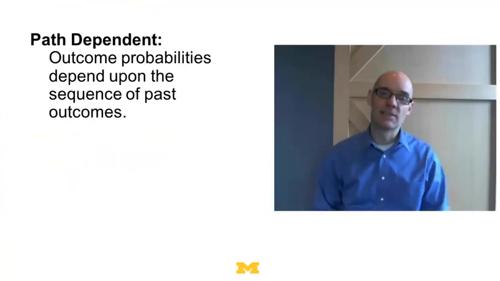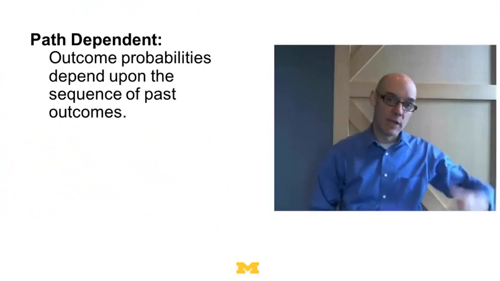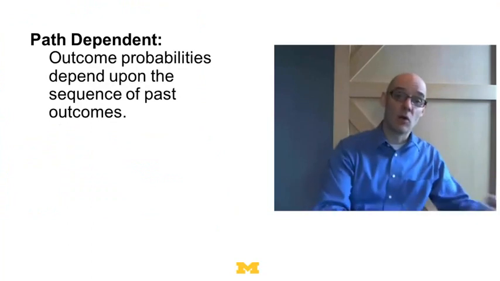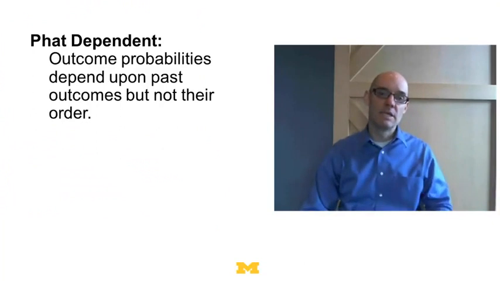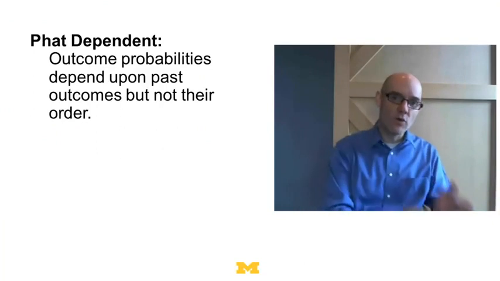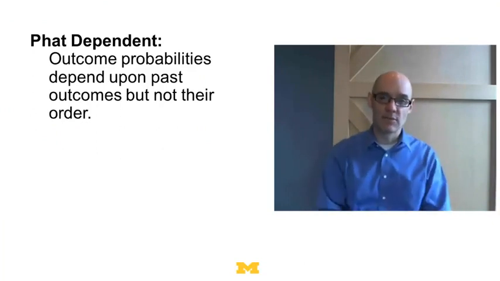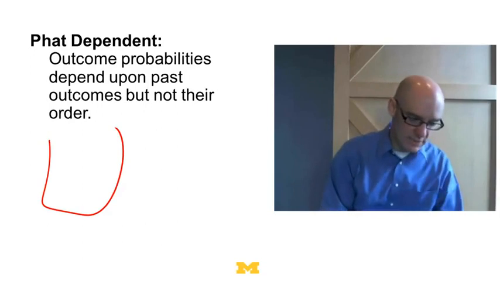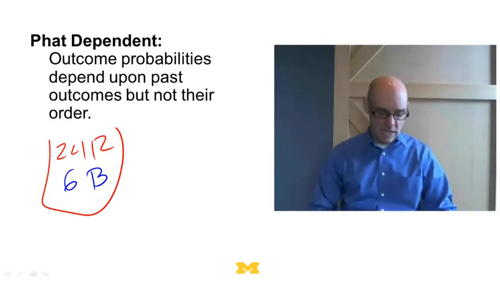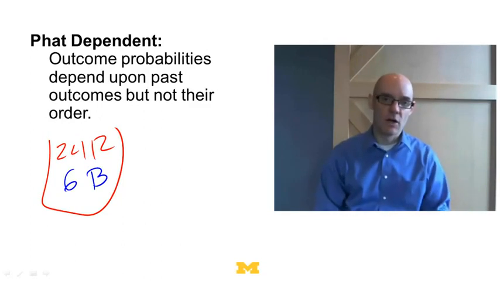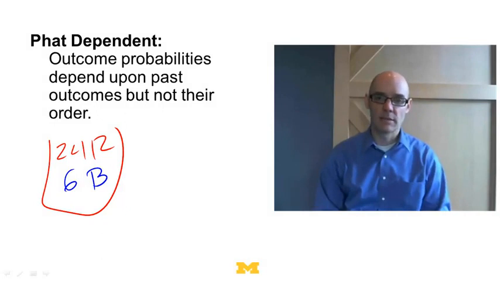Path dependence means that the outcome probabilities, what happens in the long run, depends on what happens along the way. And finally, we have then fact dependence, which means that outcome probabilities don't depend on the order in which things happen. It only depends on the set of things. So in our Polya urn process, if we've got 24 red balls and 6 blue balls sitting in this urn, it doesn't matter what order they appeared in. All that matters is the number that there are. So that's the difference between path dependence and fact dependence.